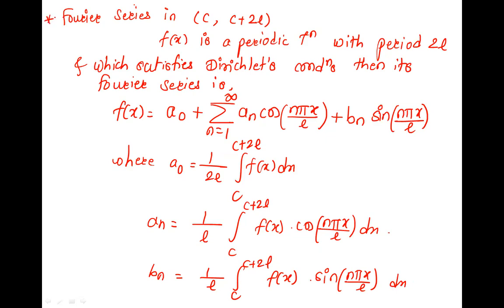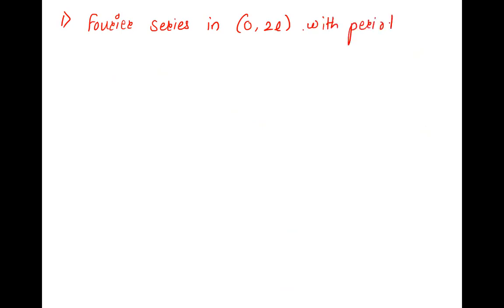So now it starts with the intervals. What will be the first interval? Fourier series in the zero interval. Fourier series in what? It is exactly like pi, nothing else. 0 to 2L. So the first interval in pi was 0 to 2 pi. Here it will be 0 to 2L, with period 2L. Period never changes.